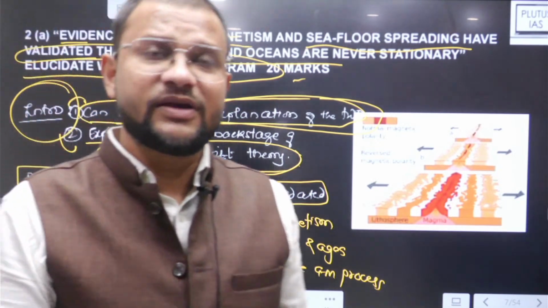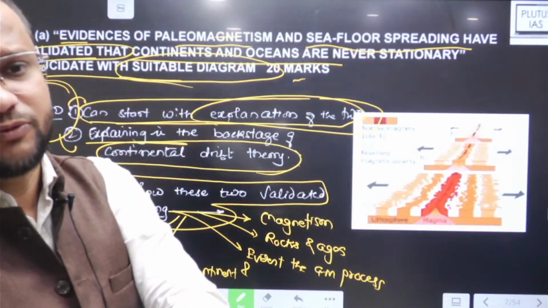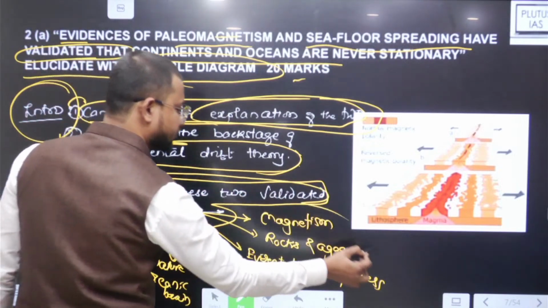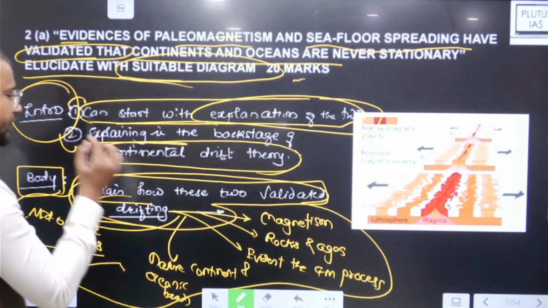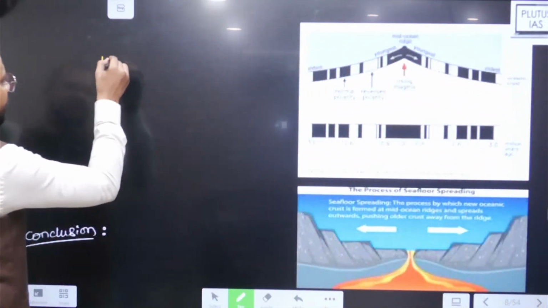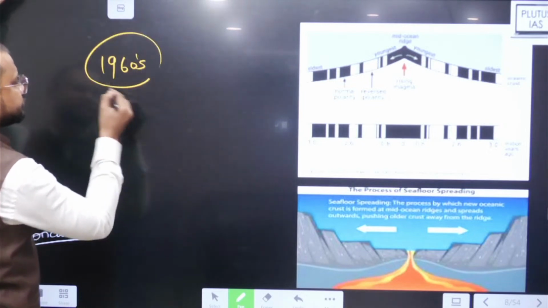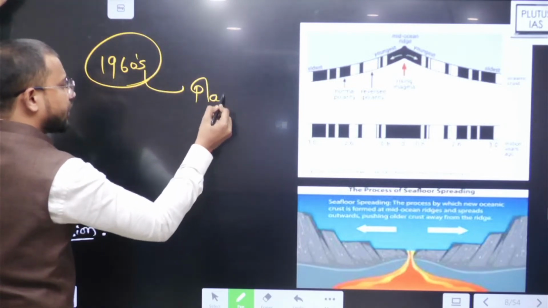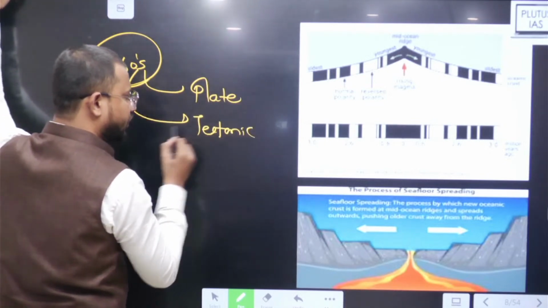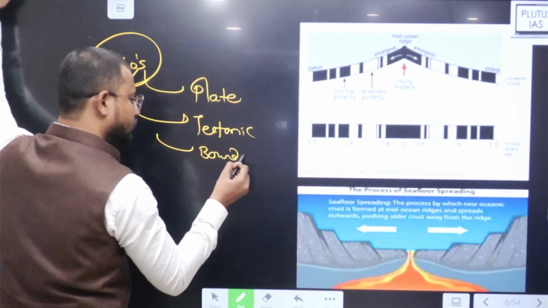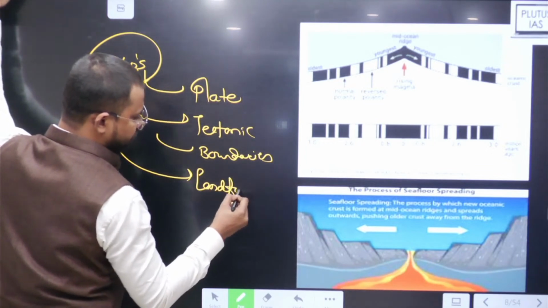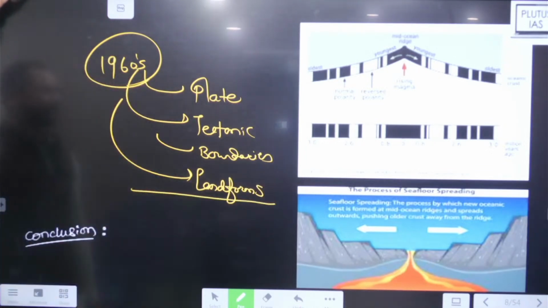So this concept of paleomagnetism and then seafloor spreading helped us to understand this concept first, and based on this concept, then Morgan, okay, and other scientists in the 1960s identified this concept of plates, then the overall concept of tectonic boundaries and various landforms that evolved.